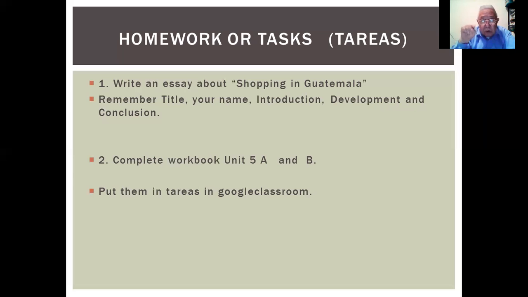Now, you have to turn in your homework punctually. You cannot forget your homework. It's very easy. Why do you have to do this? Because you must, you have to. It's a requisite to learn English. And this is the only reason.